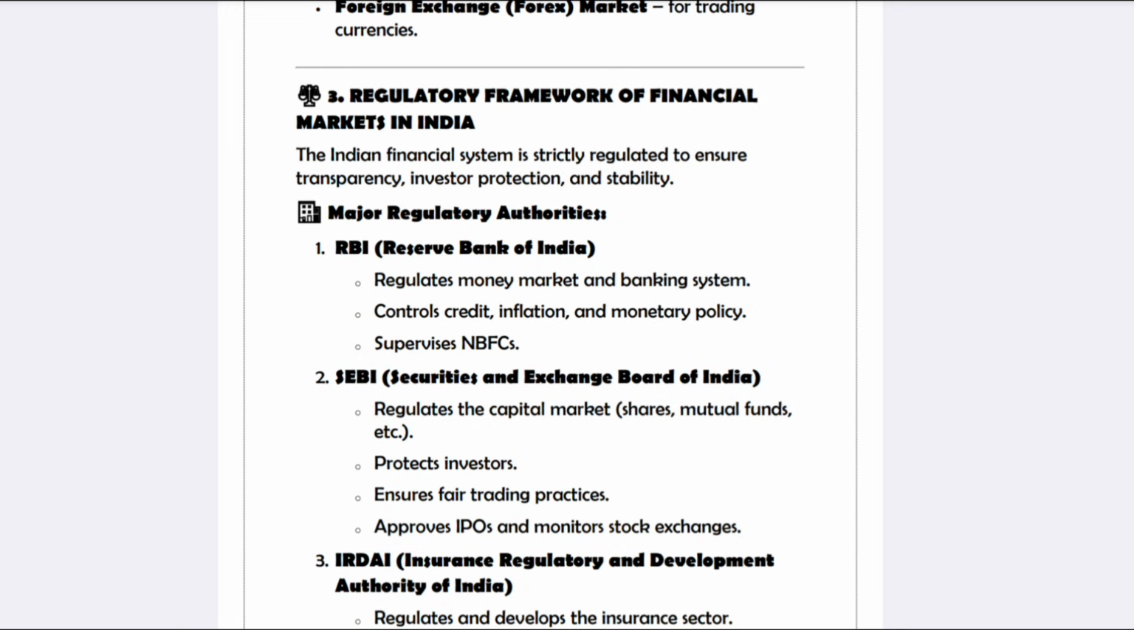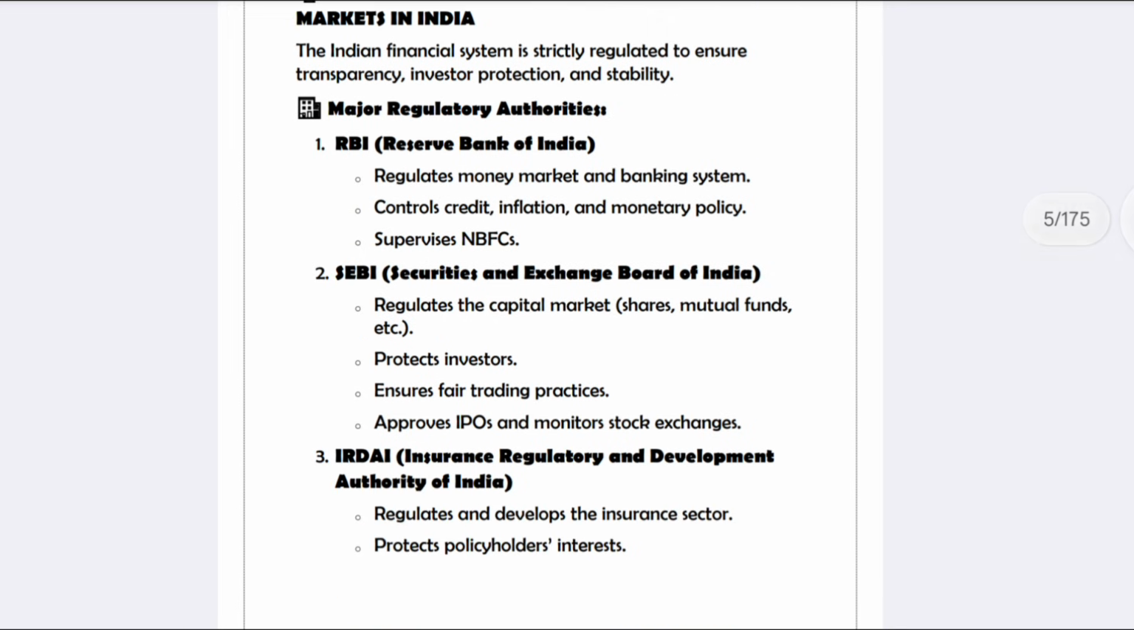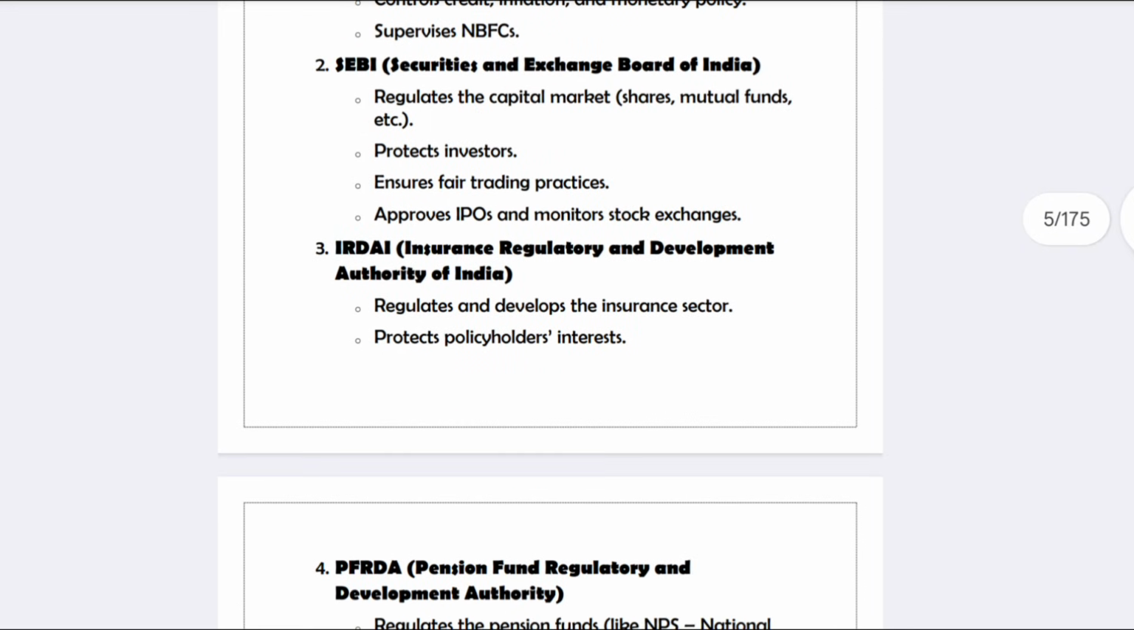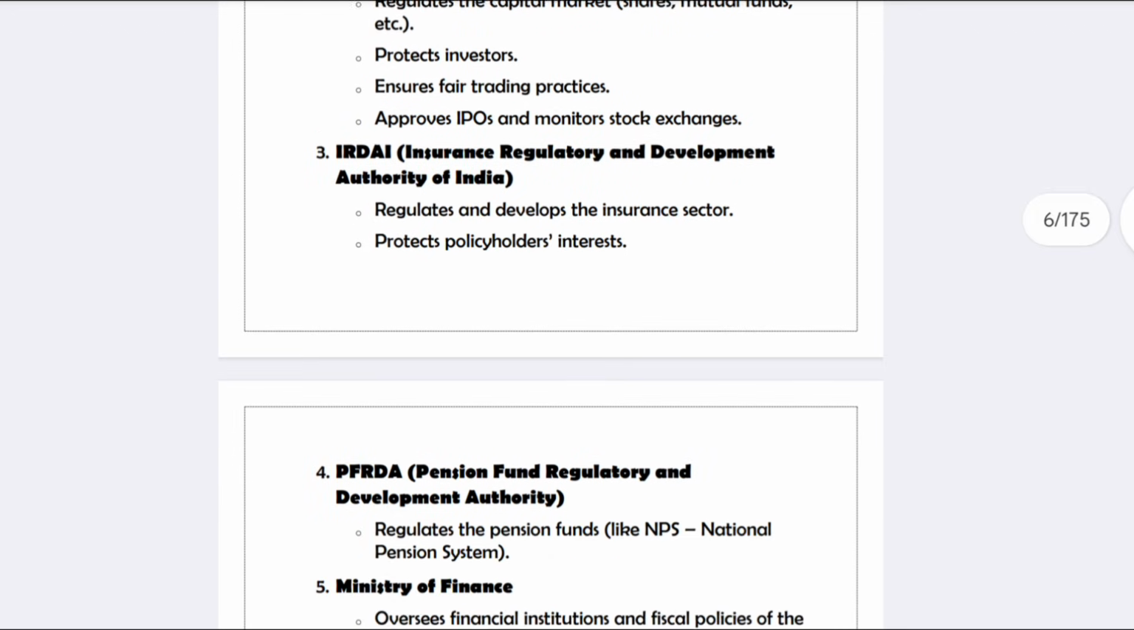So what are the regulatory frameworks in India? The first one is the Reserve Bank of India, RBI. It regulates the money market and also monitors the policies. Next, SEBI. What is the full form of SEBI? Securities and Exchange Board of India. It protects investors and ensures fair trading practices. Next, IRDAI, that means Insurance Regulatory and Development Authority of India.